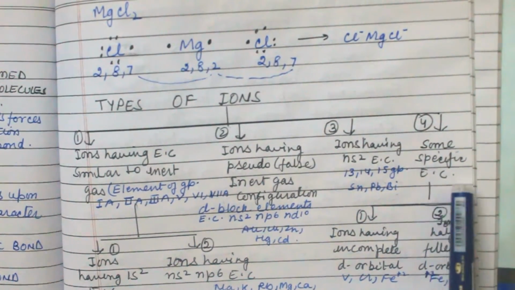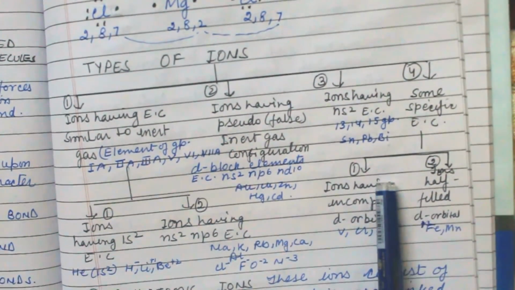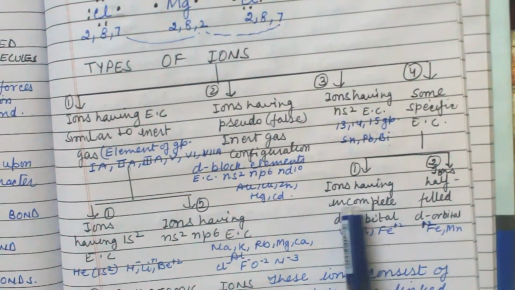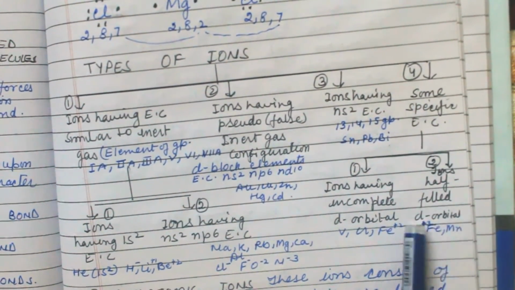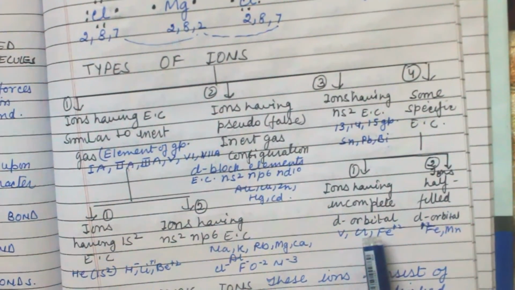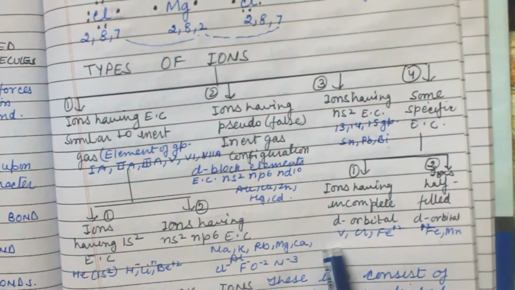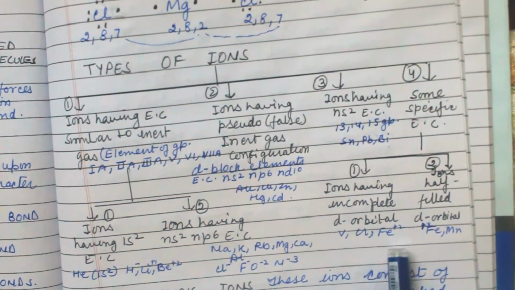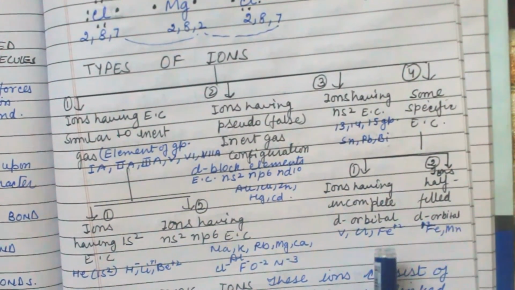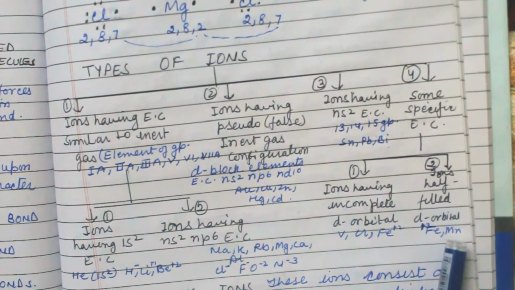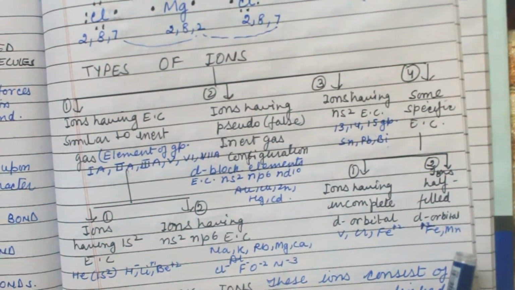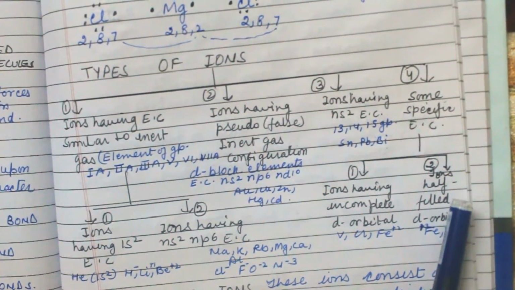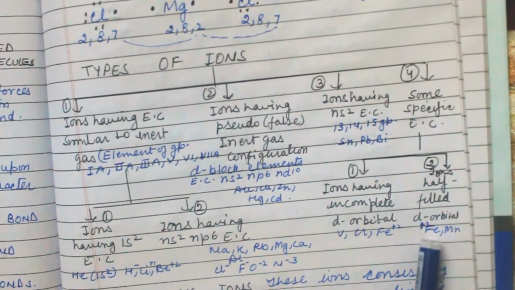Fourth one is some specific electronic configuration. It is of two types. First is ions having incomplete d orbital and ions having half filled d orbital. So the examples of incomplete d orbital are vanadium, chromium and iron with two valency. Here iron with 3 valency and manganese is the example of ions having half filled d orbital.